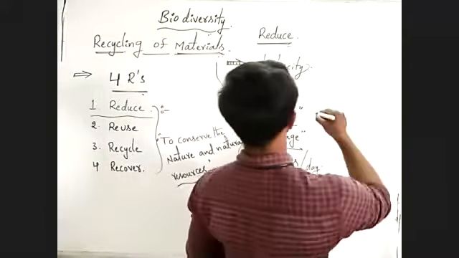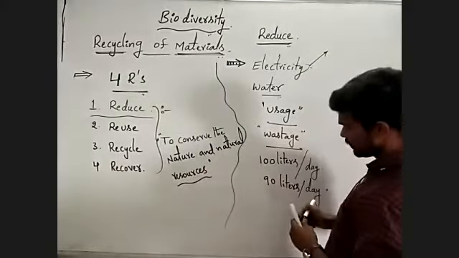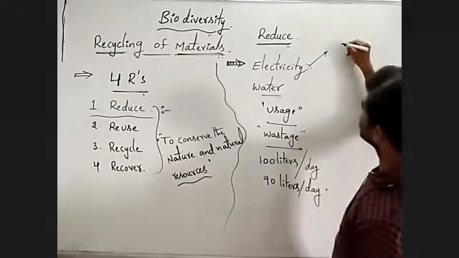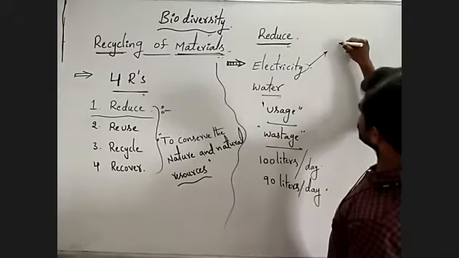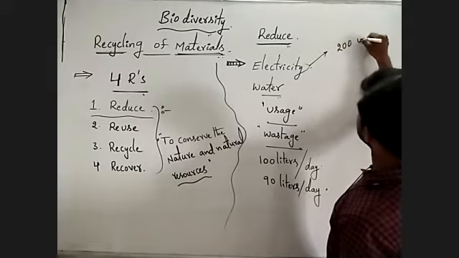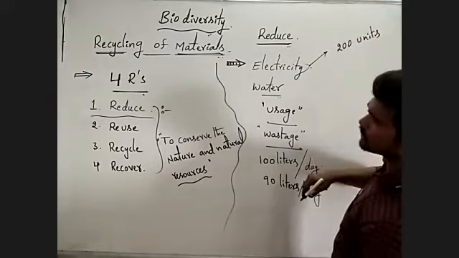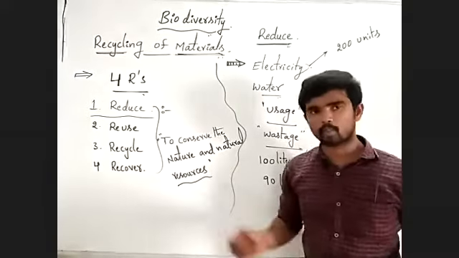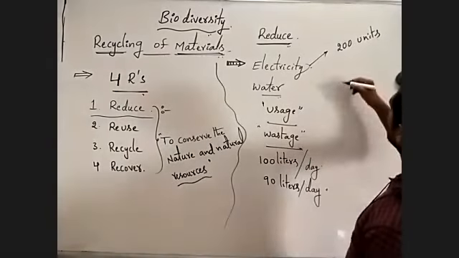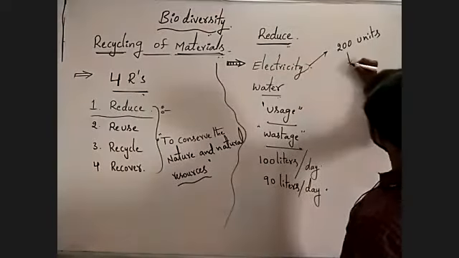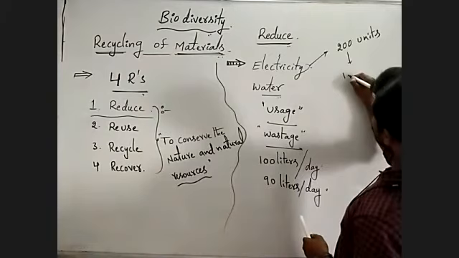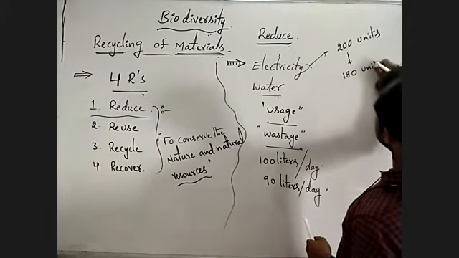Understanding? Then electricity is also the same. If you are using 200 units, or 200 watts, units of watt, you have to reduce the usage of these 200 units to 180 units.